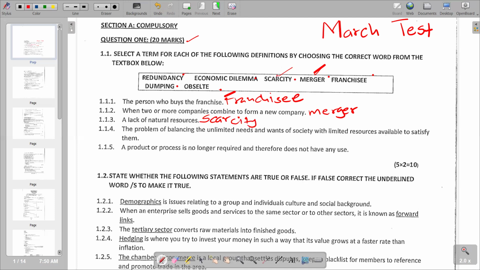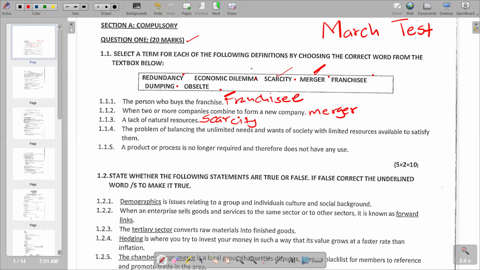Then we go to the next sentence, which says the problem of balancing the unlimited needs and wants of society with limited resources available to satisfy them. According to the responses given, we have economic dilemma. A dilemma is a situation in which a difficult choice has to be made between two or more alternatives.